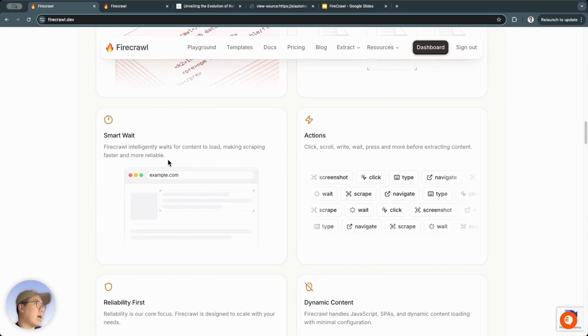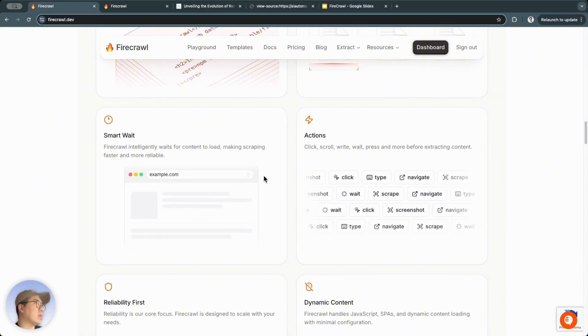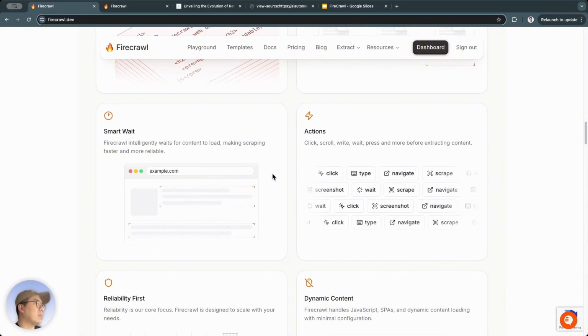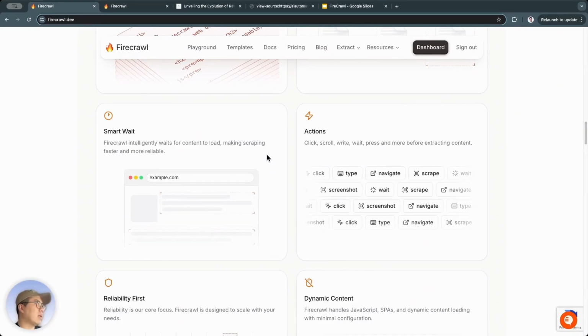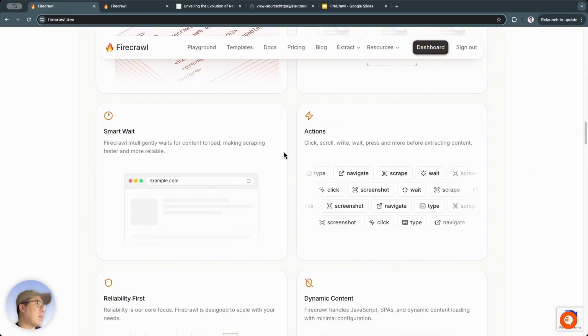Then there's Smart Wait, which will intelligently wait for the content to load. For some websites, it might need a bit of time to load. This feature waits until the content loads, then scrapes.